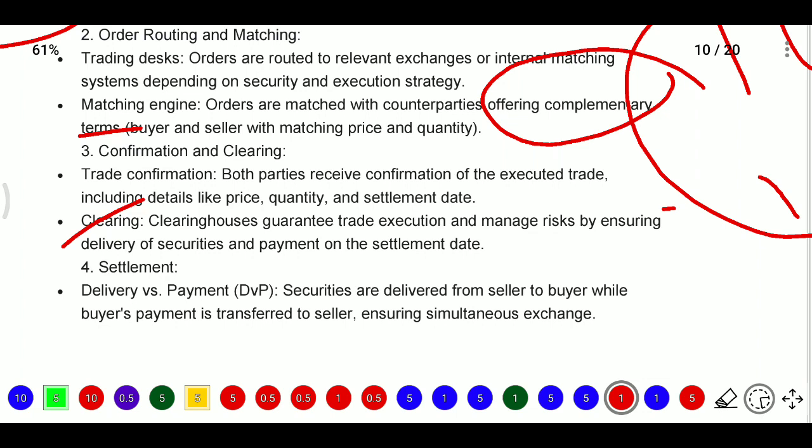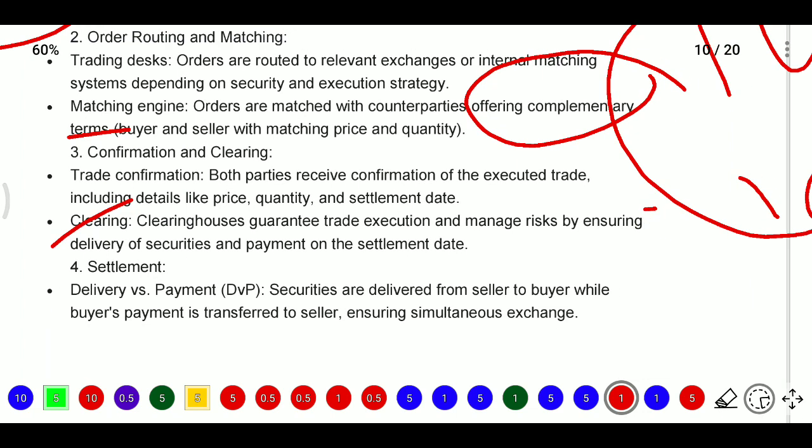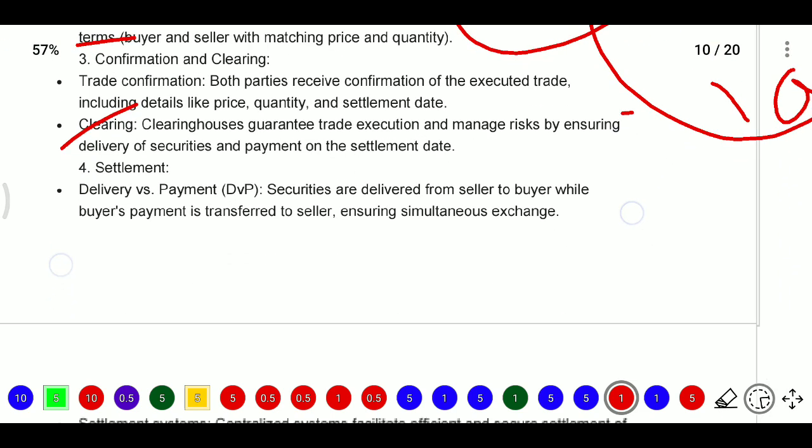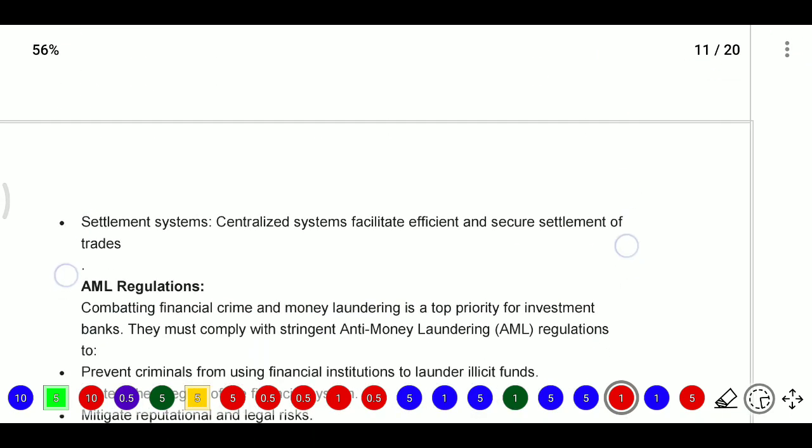And after that, clearing will happen. Here the clearing house will guarantee trade execution and manage risks by ensuring delivery of security and payment on the settlement date. And what does settlement mean? Settlement means delivery versus payment, meaning securities are delivered from the seller to the buyer, and payment is transferred to the seller. This ensures simultaneous exchange.